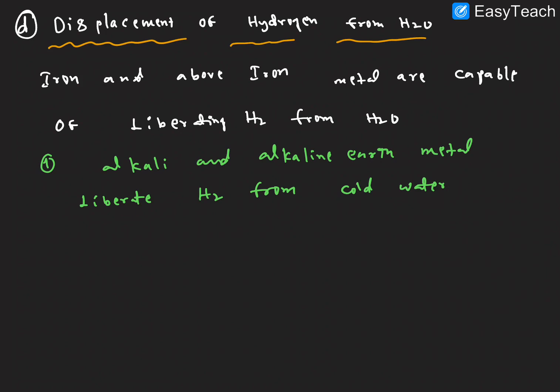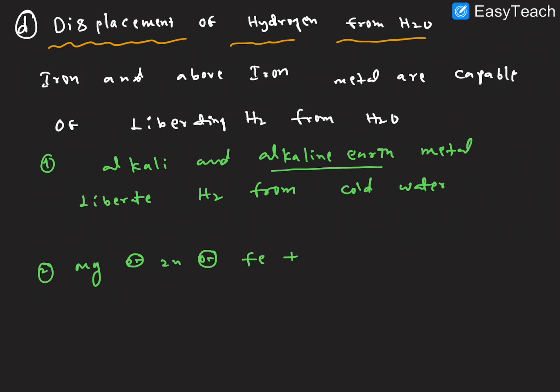But we can take zinc or magnesium. Except magnesium, which is an alkali earth metal.